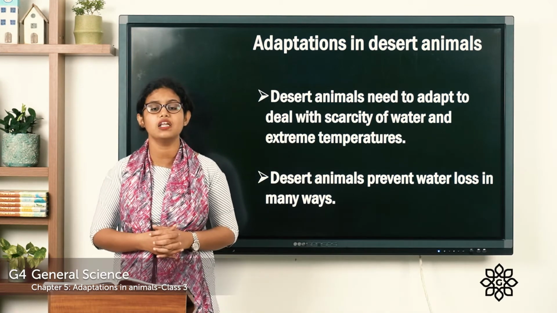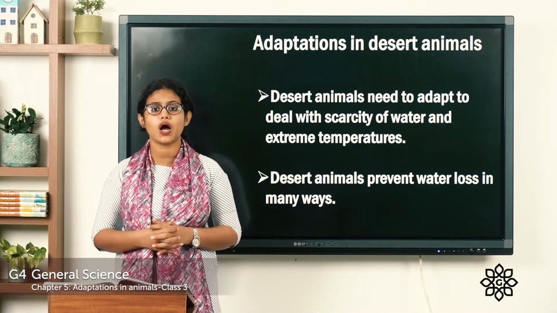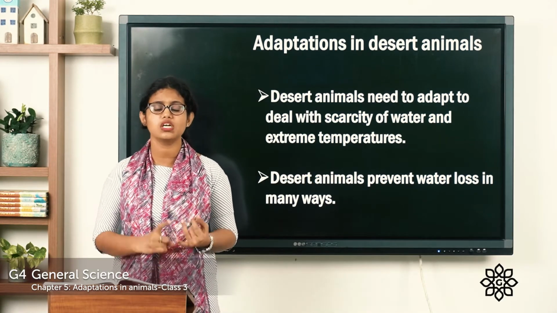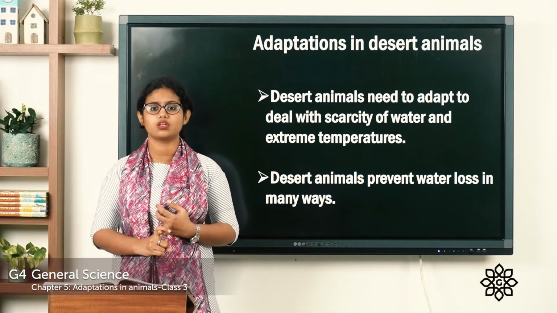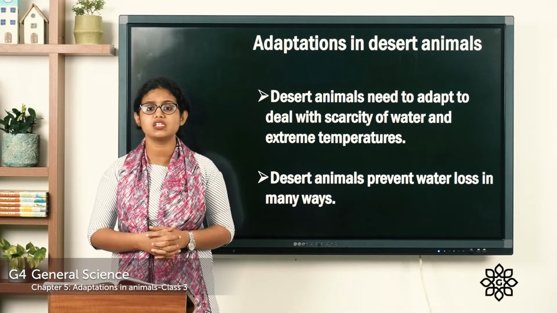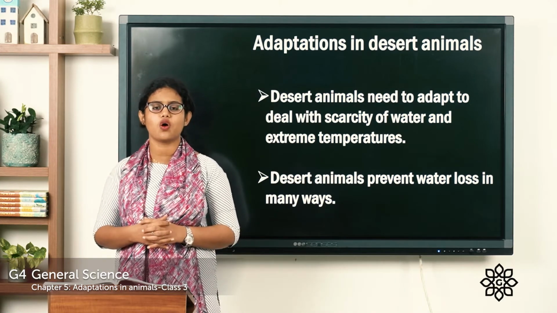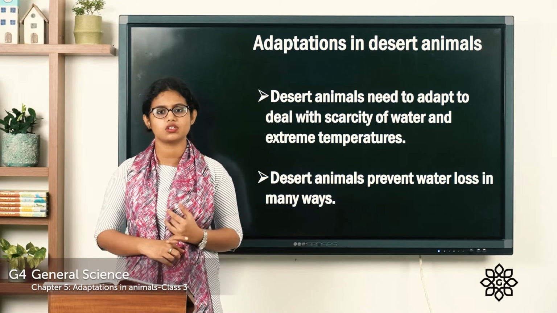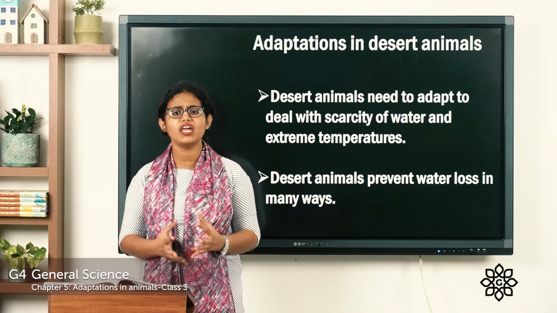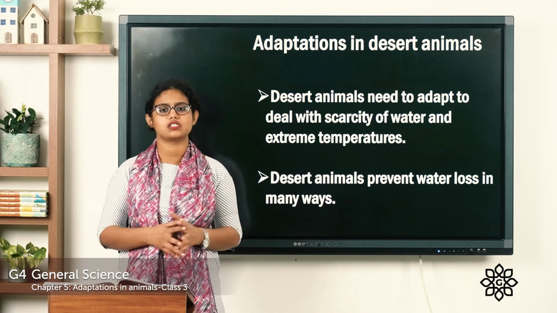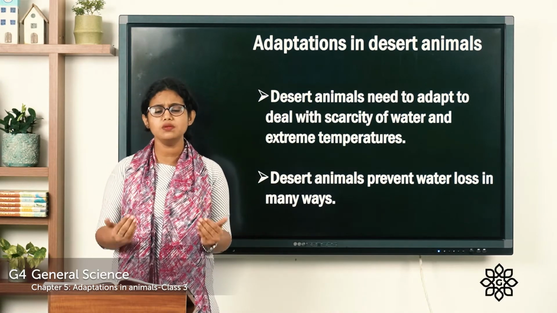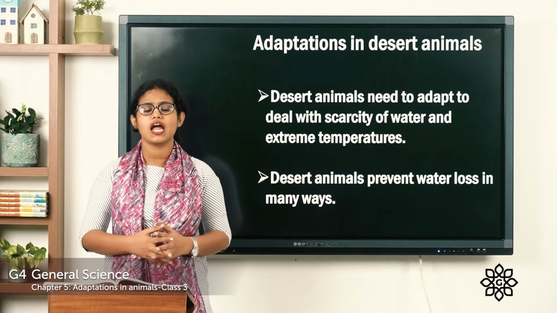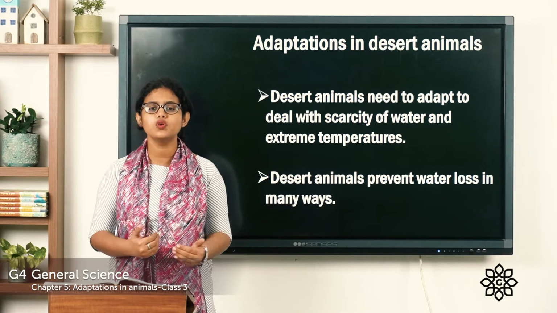The animals that live in the desert have to survive with less food as well as less water. Because in the desert there is very little rainfall, they get very little water. At the same time, very few plants grow in the desert, so the animals that live there also have scarcity of food.